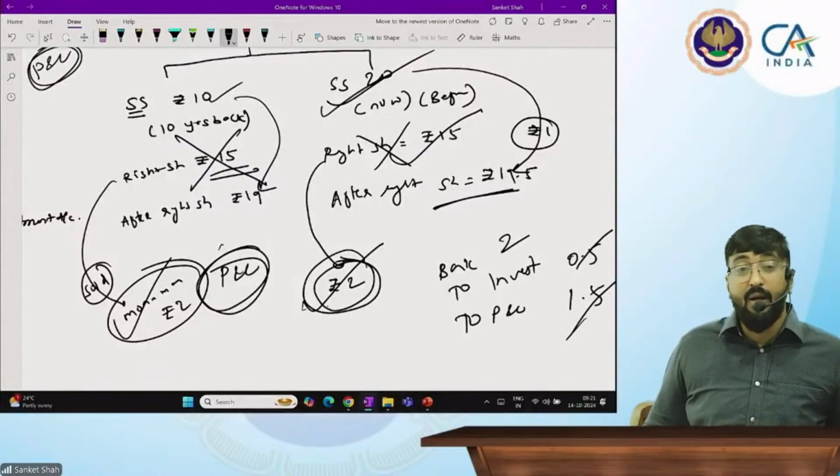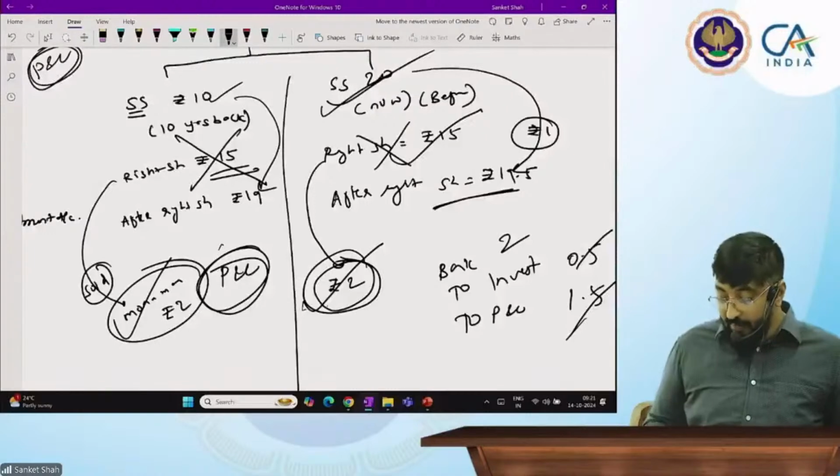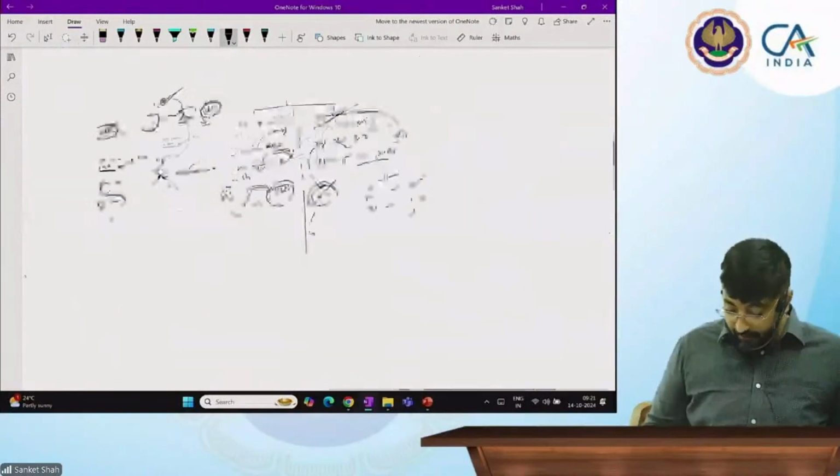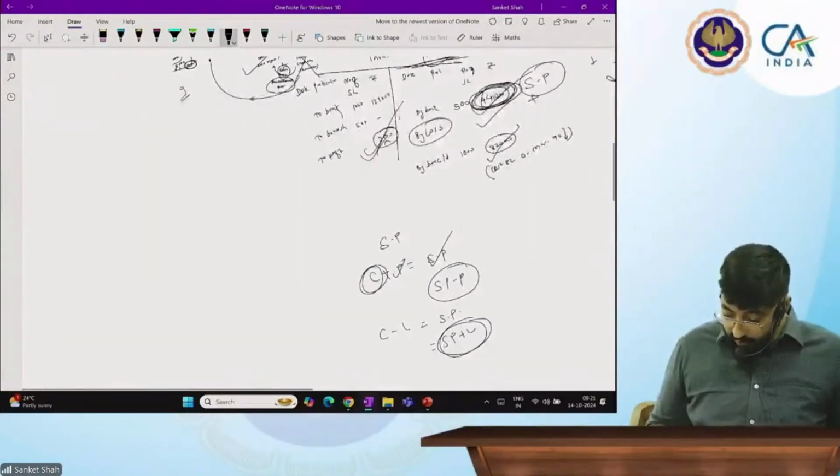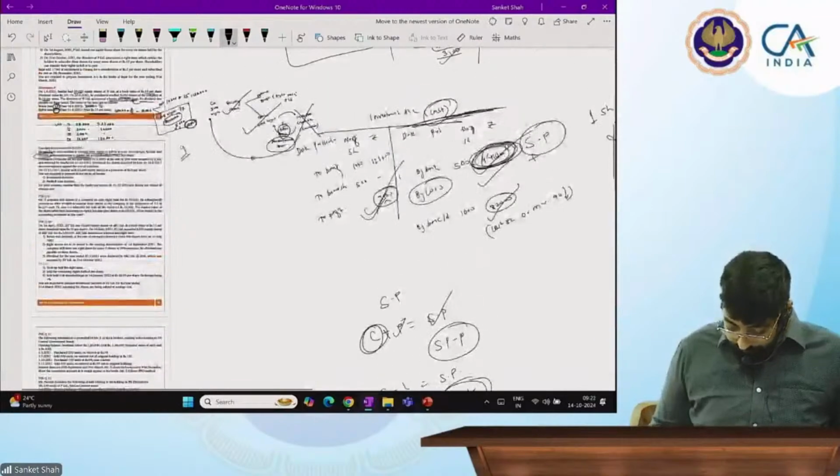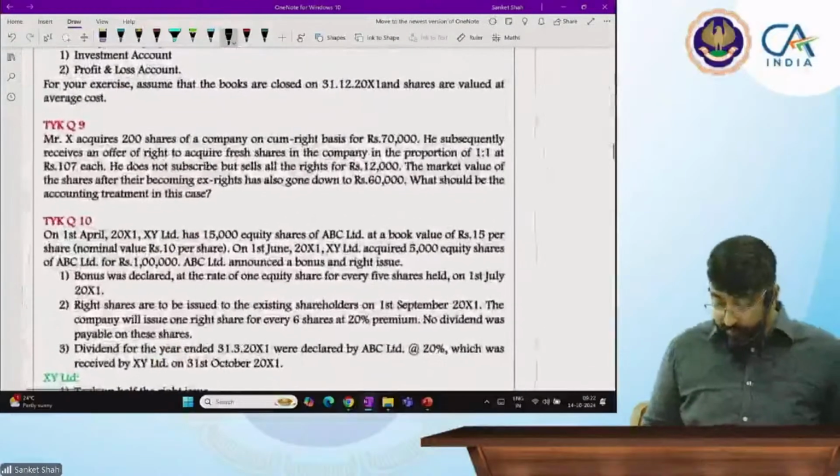Any difficulty now on right shares? See, in the exam you will have only this question. See how it will come. In the exam, you will have this question in this format. TYK 9.